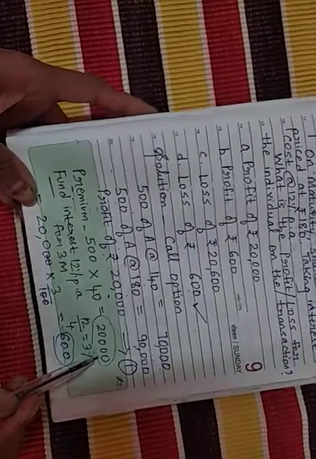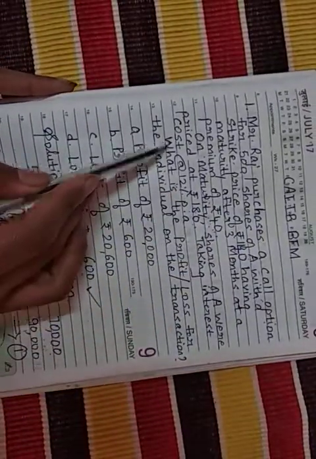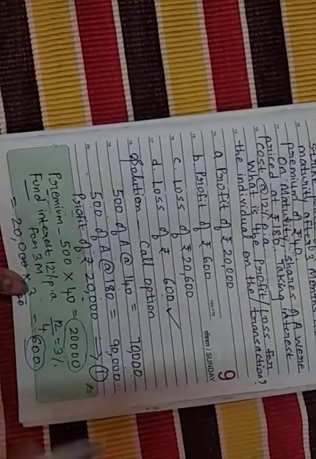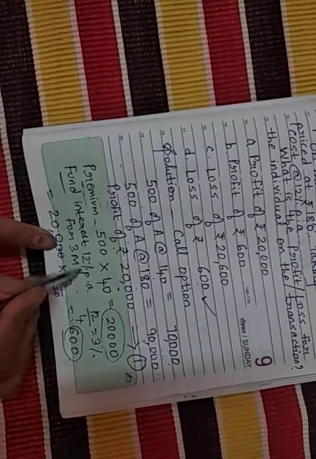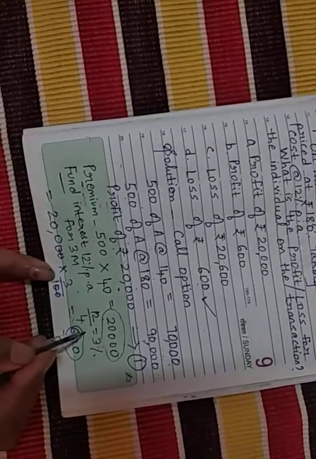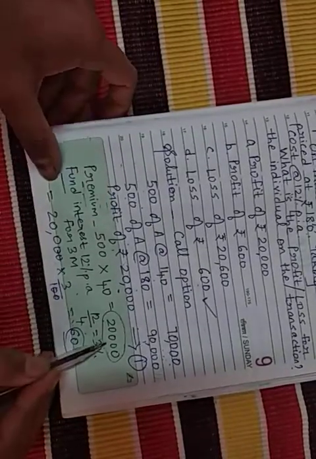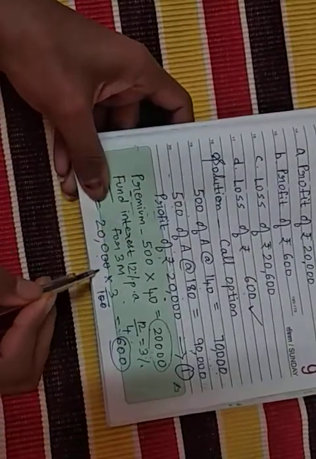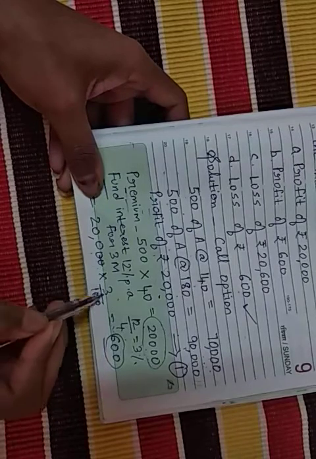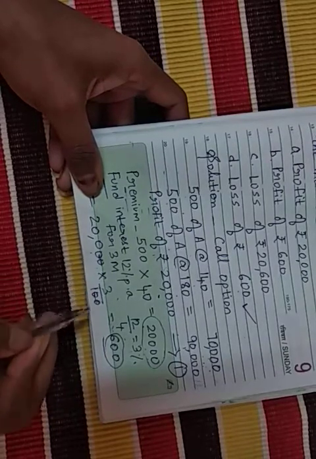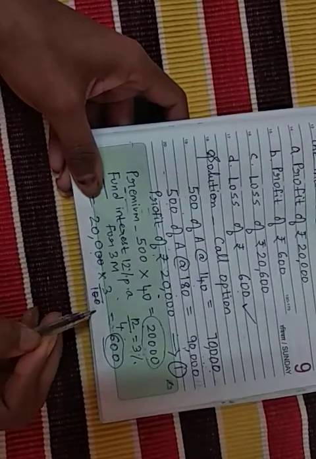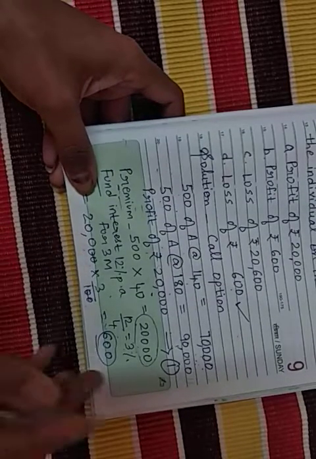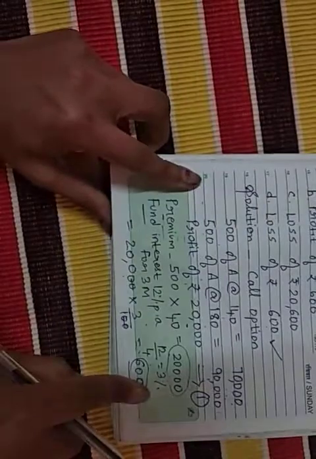Then comes the interest cost, that is 12% for 3 months. So I'm just cross multiplying: whatever the cost of premium is, we take that multiplied by 3 divided by 100. This 0 will get cancelled, 3 2s are 6, and 600 will come. So this is the fund interest cost.